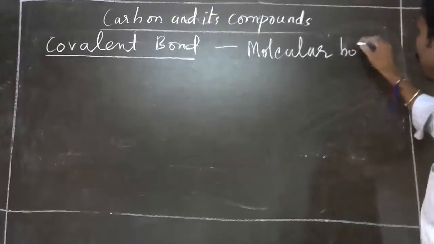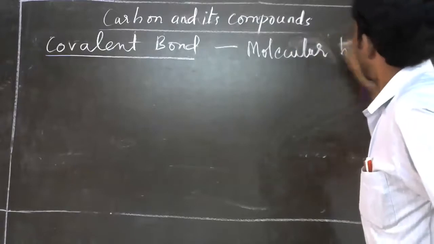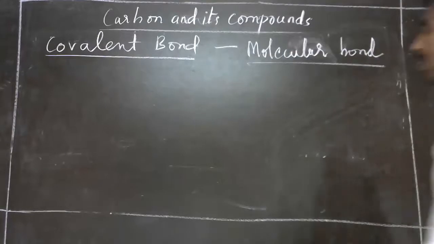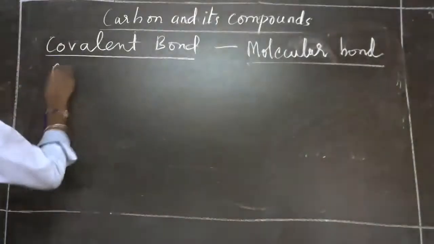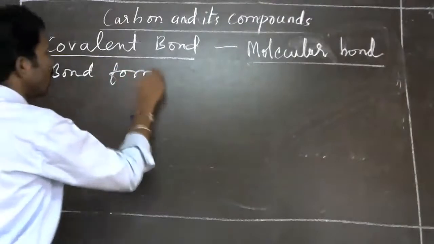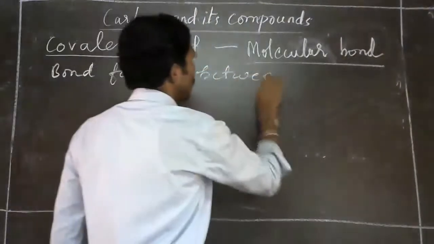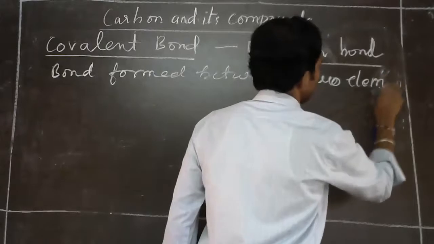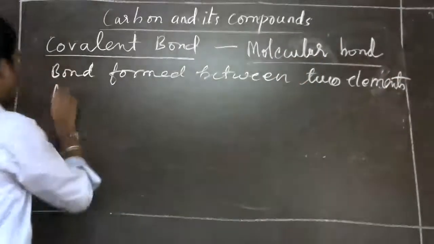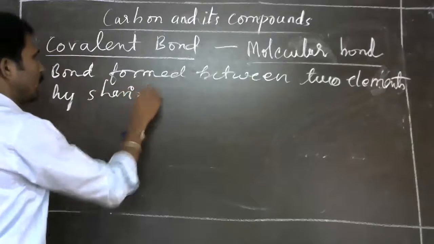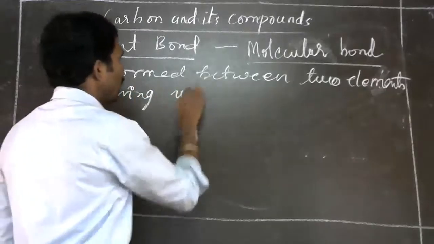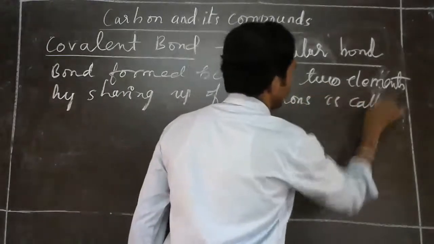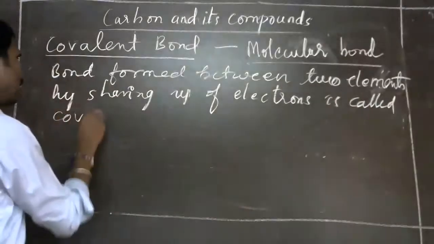Here the bond formed between two elements by sharing of electrons is called a covalent bond.